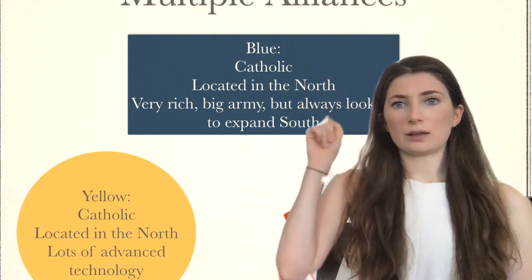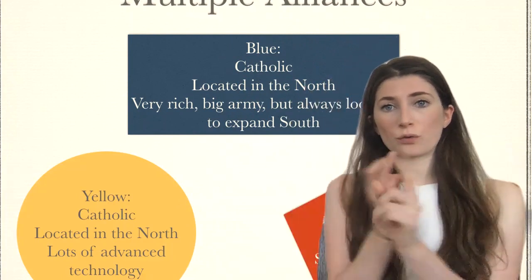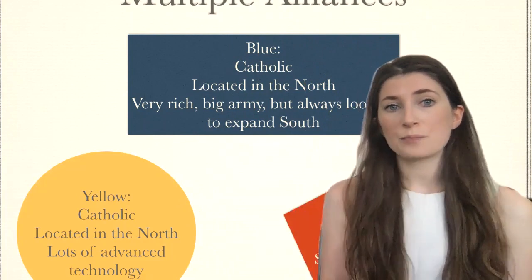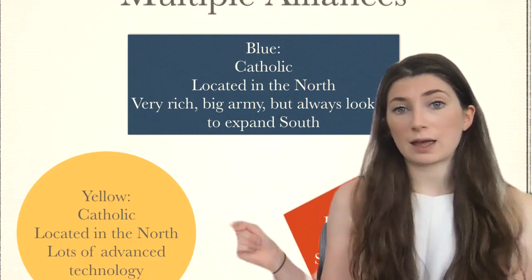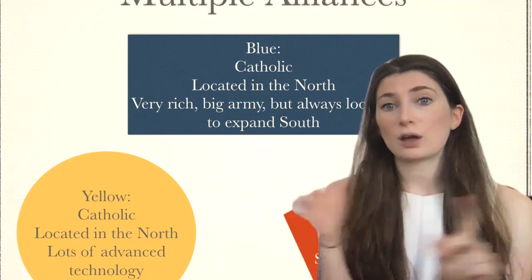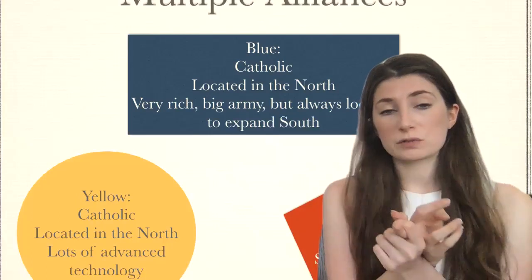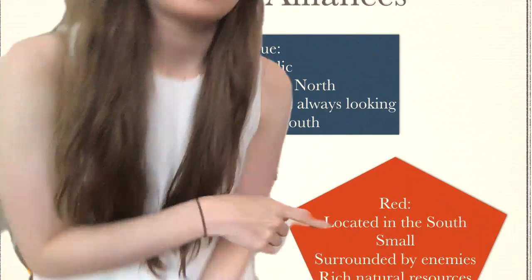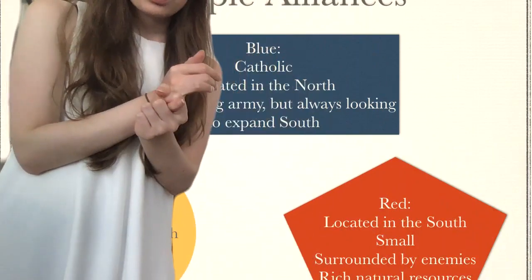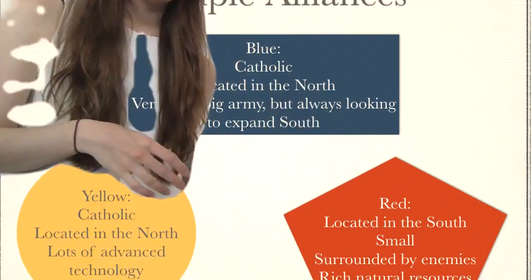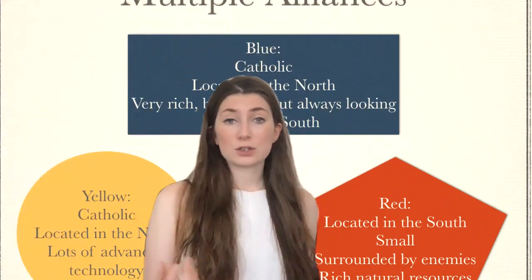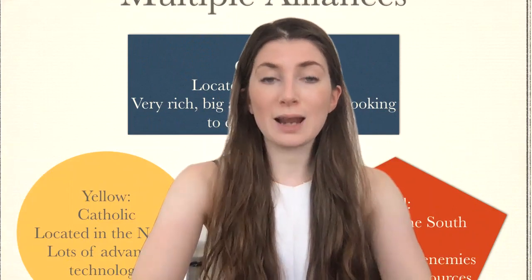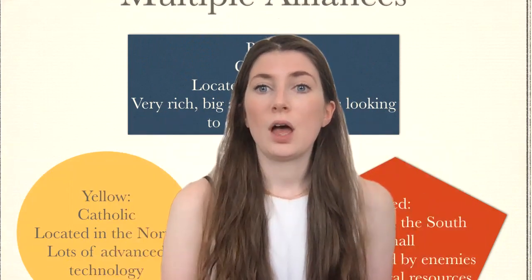So blue: Catholic, located in the north, very rich, big army, but always looking to expand south. Our yellow country over here: again, Catholic, located in the north, lots of advanced technology. And finally, our red country down here: located in the south, small, surrounded by enemies, but rich in natural resources. So they have that benefit to them. Now going back to how this might work.